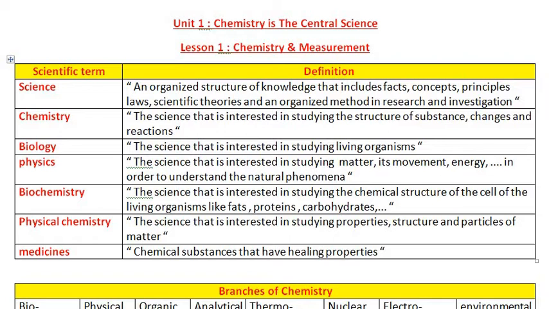The first lesson is talking about chemistry as the central science. All the subjects you are studying at your school are sciences. For example, the science of chemistry, the science of physics, the science of biology, the science of mathematics, even the science of Arabic language, English language, and so on.